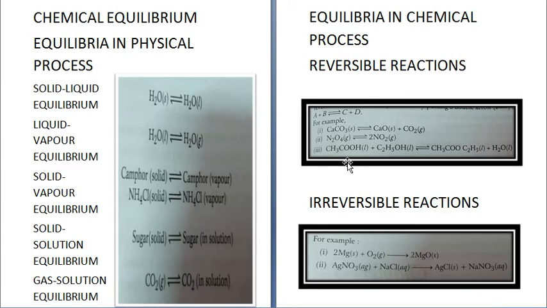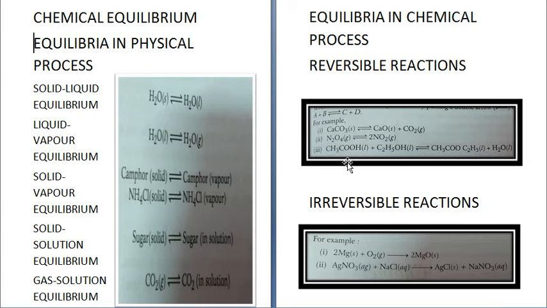Next we come to irreversible reactions. If a reaction takes place only in a single direction, that is, the products do not react to give back the reactants under the same conditions, then it is called an irreversible reaction. It is represented by putting a single arrow between the reactant and the product. The direction of the arrow will be towards the product.